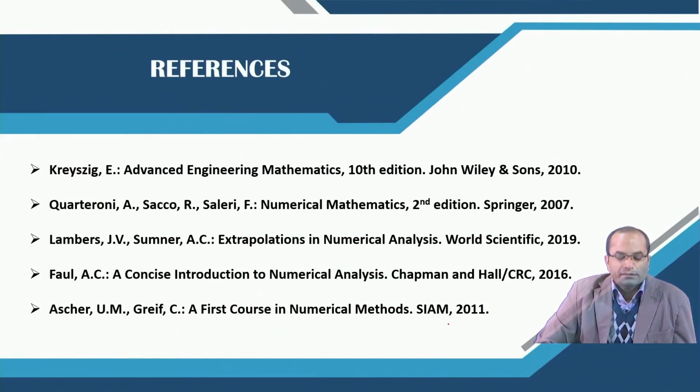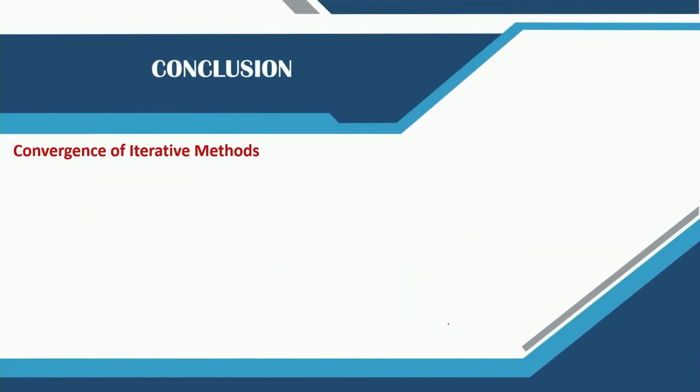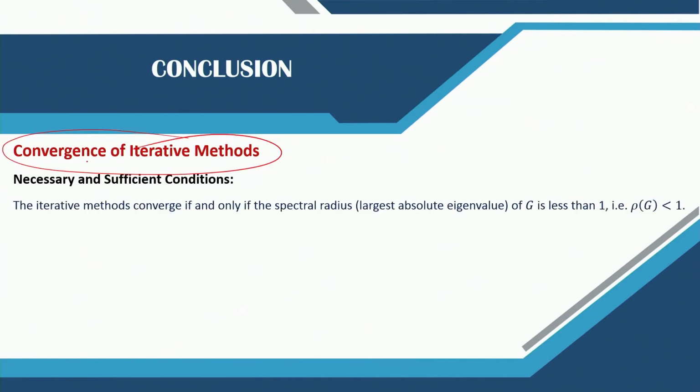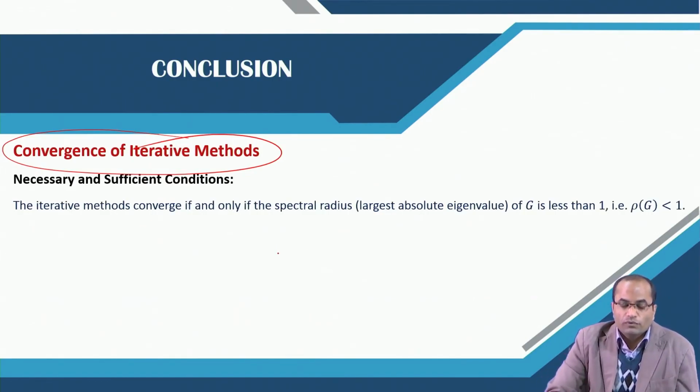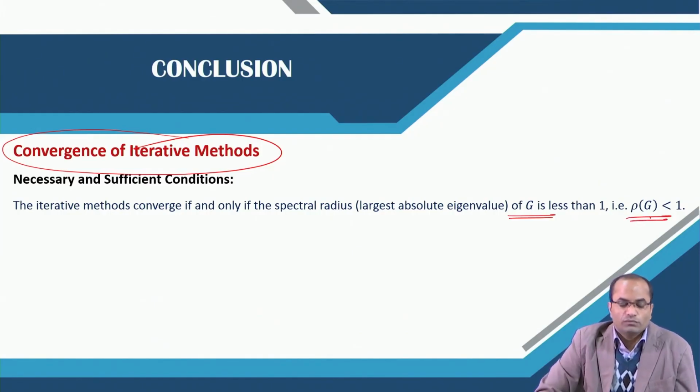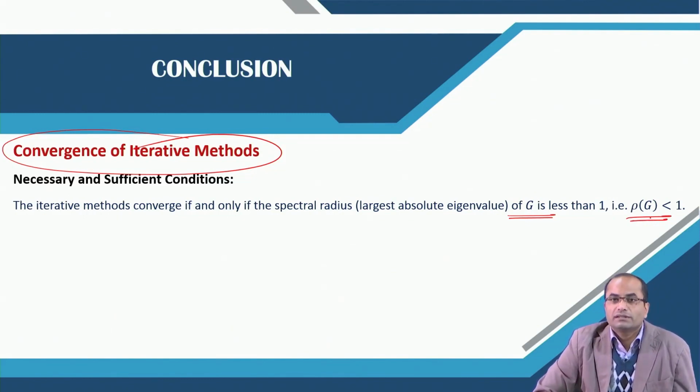So, these are the references used for preparing this lecture, and just to conclude, we have discussed a very important topic here, that is the convergence of the iterative method, and the necessary and sufficient conditions we have discussed and seen. We have seen the proof also, and it depends on computing the spectral radius of this iteration matrix. If the spectral radius is less than 1, then the method will definitely converge. If the spectral radius is greater than 1, the method will not converge.